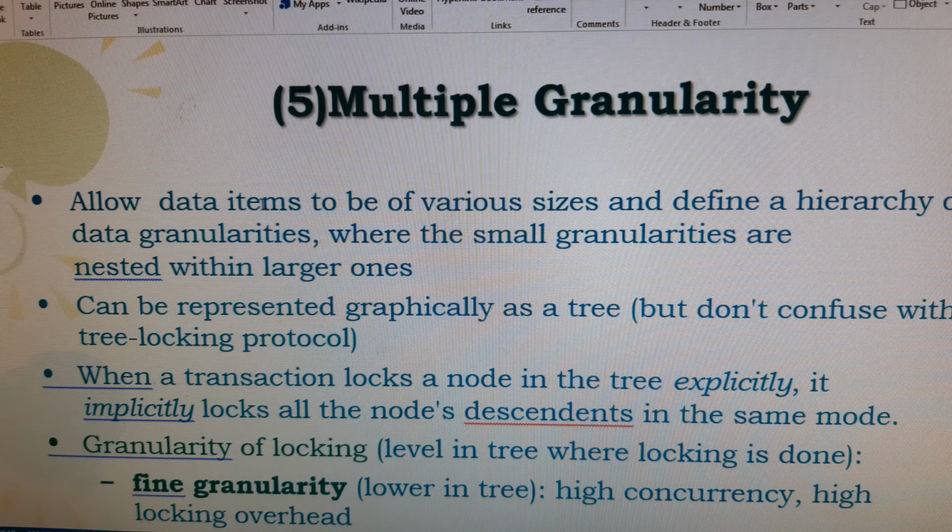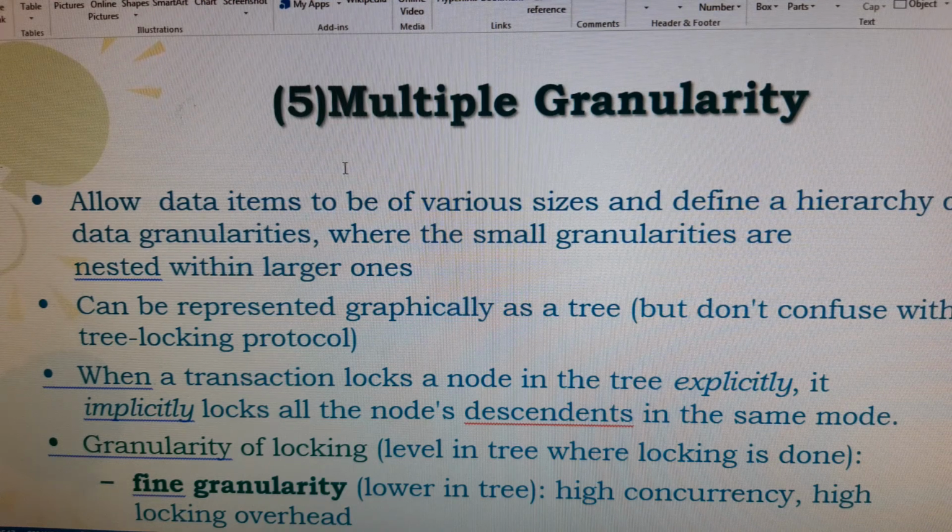A shared lock should be used for read operations. If you want to read a particular data item, you use the read lock, which we call a shared lock. If we want to write, then we use the lock called an exclusive lock. If the lock is X, that is the exclusive lock, and we place it, then you can execute both read and write operations.